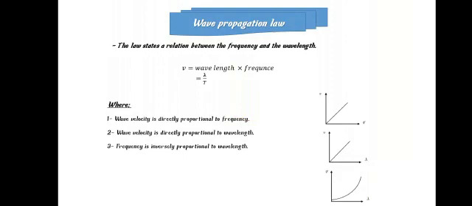And we can conclude some relations using the following graphs. We can see that the relation between velocity and frequency is a direct relation, which means by increasing the velocity, the frequency increases and vice versa. Also, we have a direct relation between velocity and wavelength. By increasing the wavelength, the velocity increases. Finally, there is an inverse relation between frequency and wavelength.